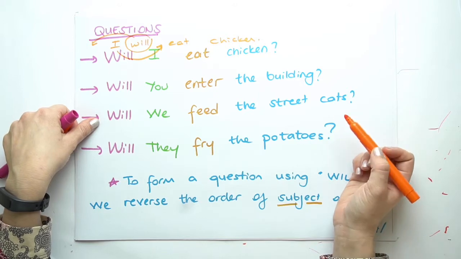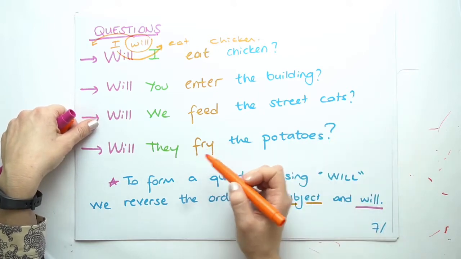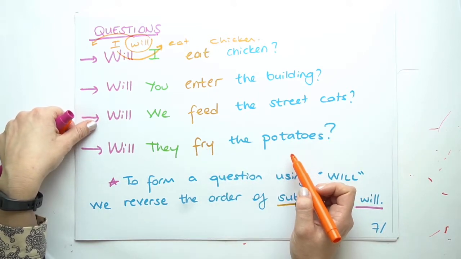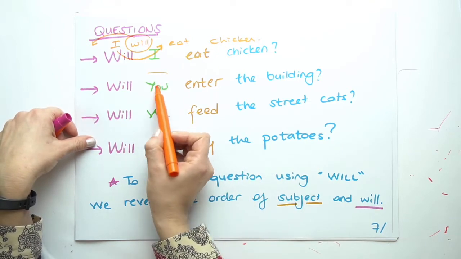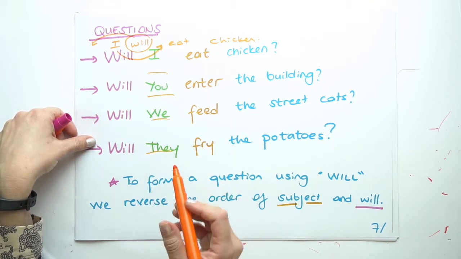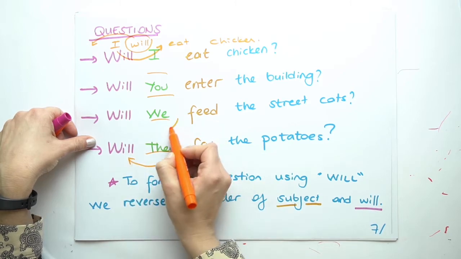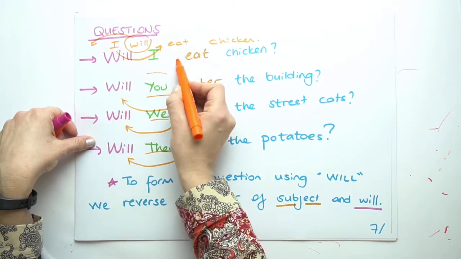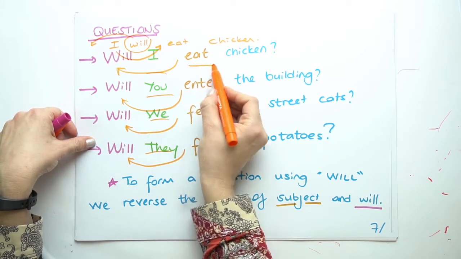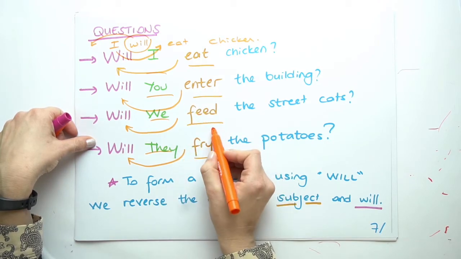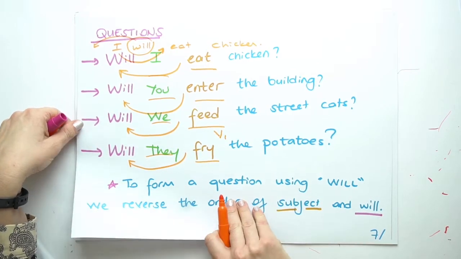Will you enter the building? Will we feed the street cats? Or will they fry the potatoes? So as you can see, with all of the subjects, it's the same. We take will to the beginning of the sentence. And as you can see, the verbs are always in their first form.